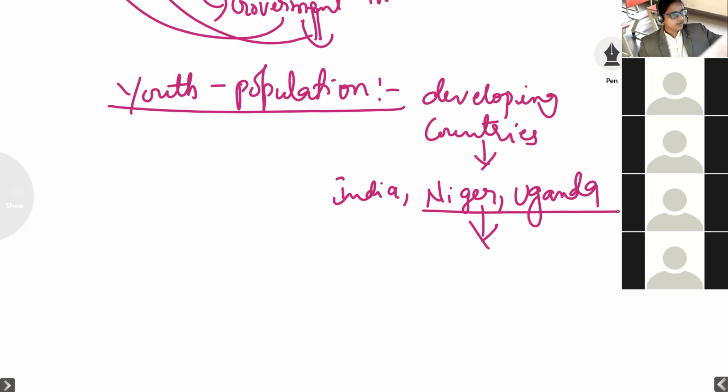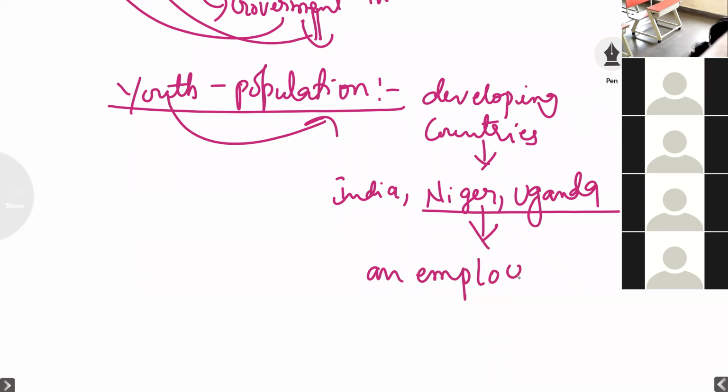So in the developing countries, the population is composed of a youth population. Here the youth are not settled yet. It still takes time for them to become employees.